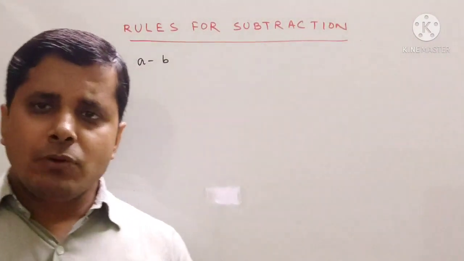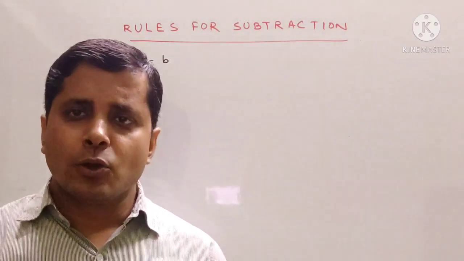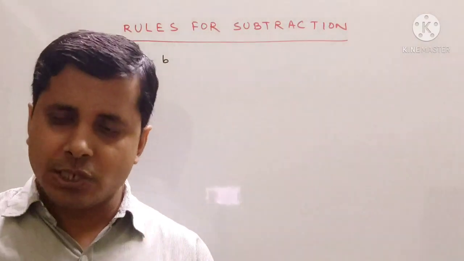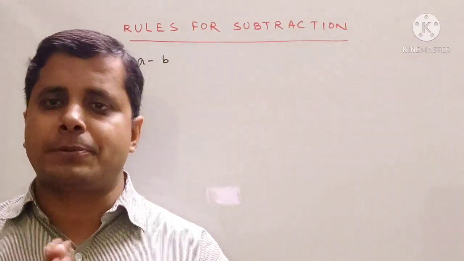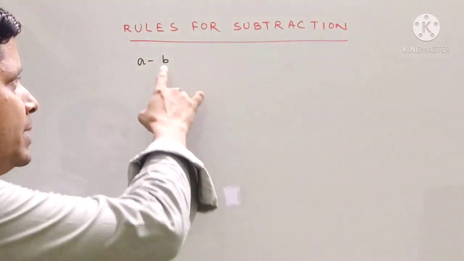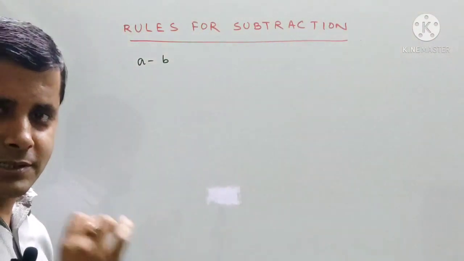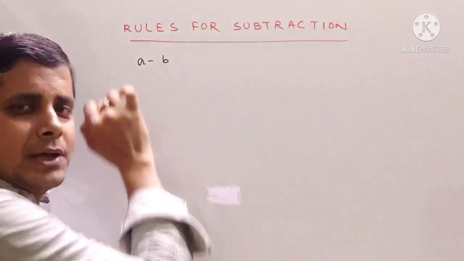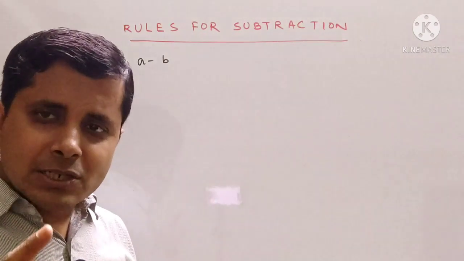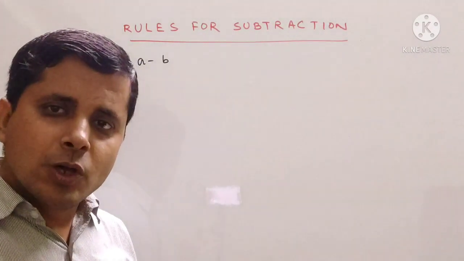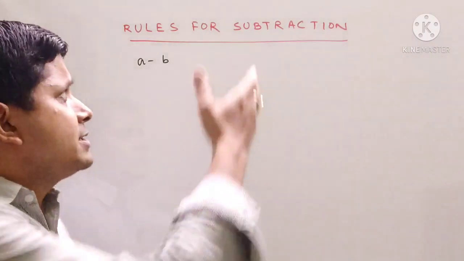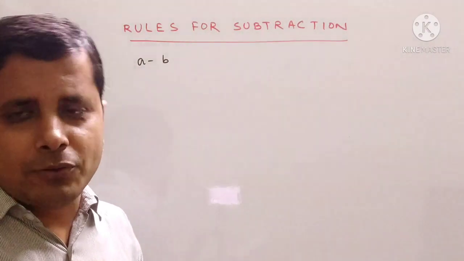Okay. So now we will understand the rule for subtraction. We have learned how to do addition. Now we will learn how to do subtraction. Let us take an example where we need to subtract b from a. Then how can we do it? We have to remember that while doing subtraction also we have to do addition. Now why? We are saying subtraction, but I am telling you we have to do addition.